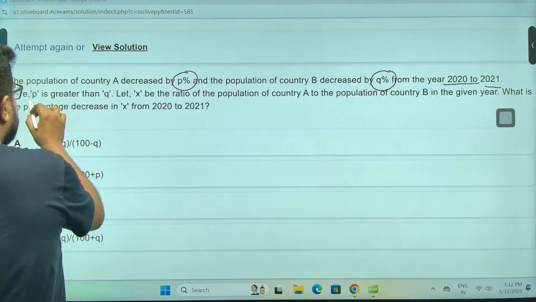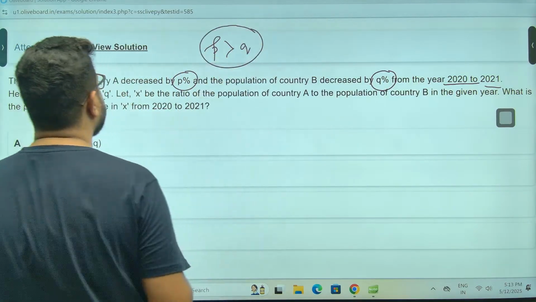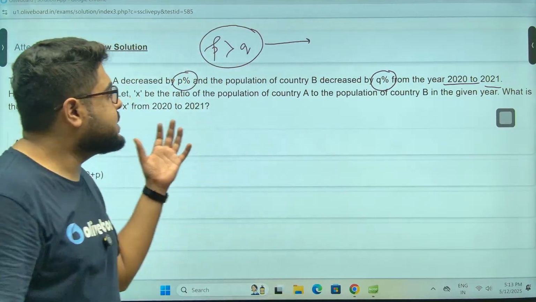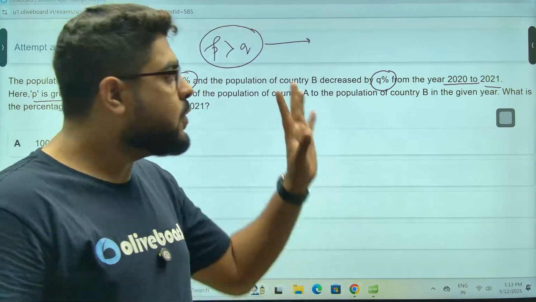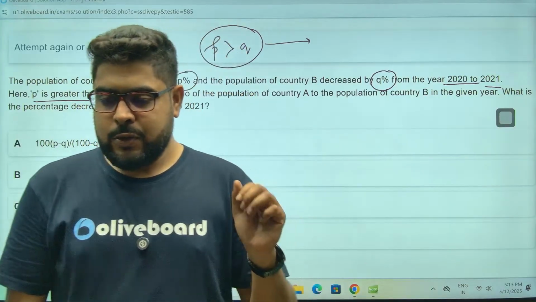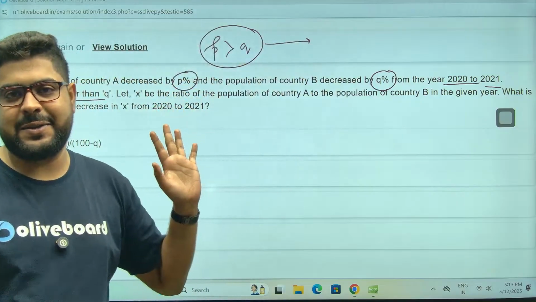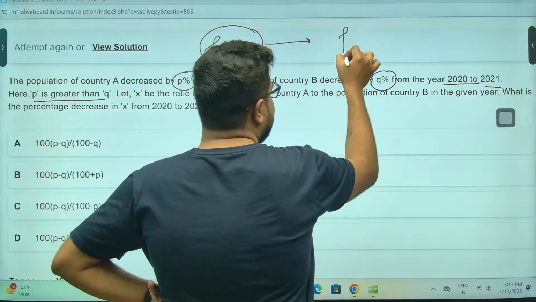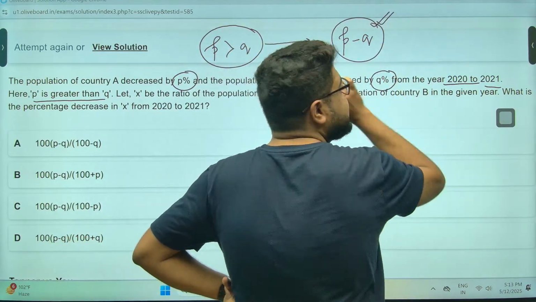Here P is greater than Q. This question does not have any values involved, so if you solve it normally, it will be calculative. In these situations, always try to pick some values. P greater than Q means my answer will have P minus Q. That is the only reason this information is there.